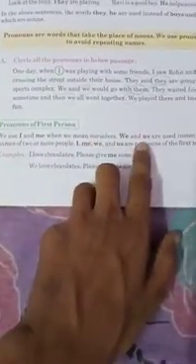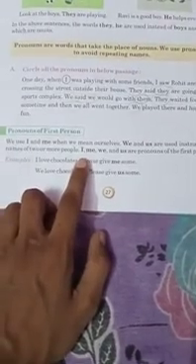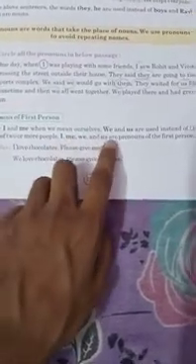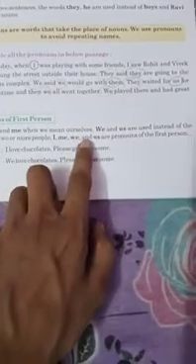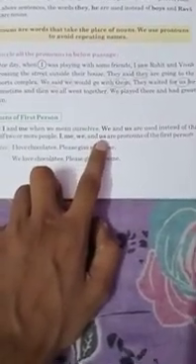Now we will study pronouns of first person. We use I and me when we mean ourselves. So when we are talking about ourselves, we use I and me. We and us are used instead of the names of two or more people. So I, me, we and us are pronouns of first person.